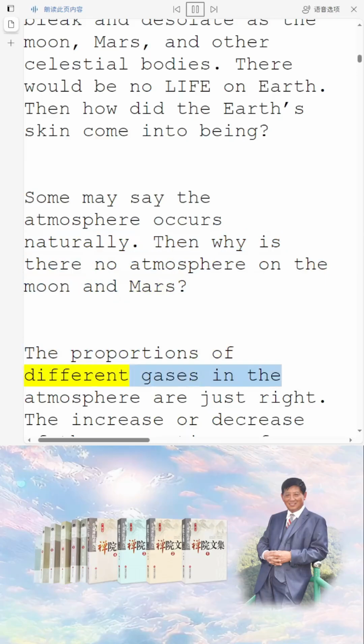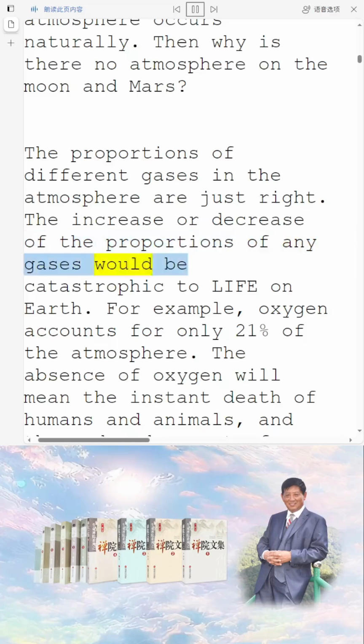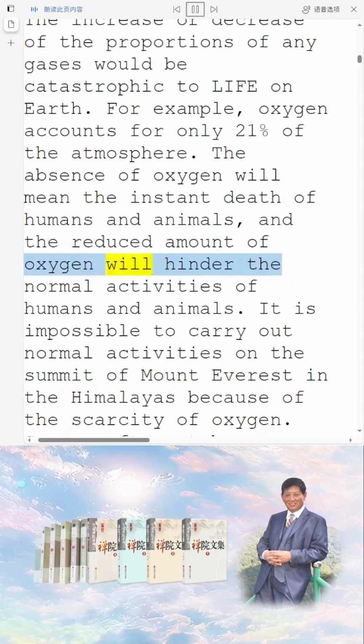The proportions of different gases in the atmosphere are just right. The increase or decrease of the proportions of any gases would be catastrophic to life on Earth. For example, oxygen accounts for only 21% of the atmosphere. The absence of oxygen will mean the instant death of humans and animals, and the reduced amount of oxygen will hinder the normal activities of humans and animals.